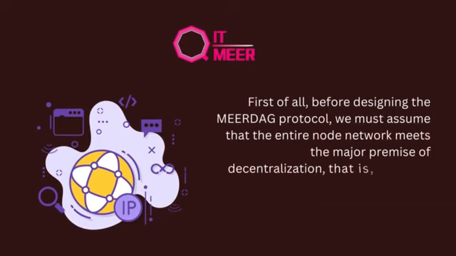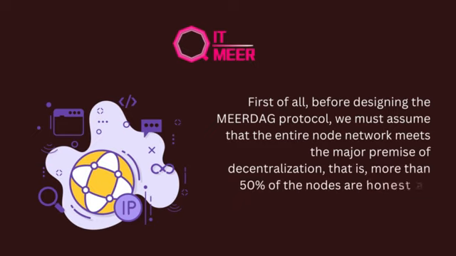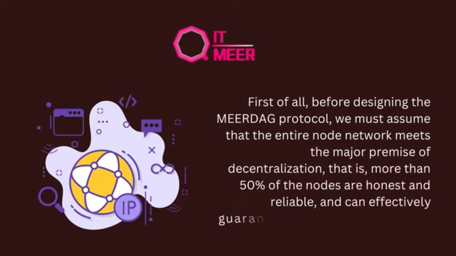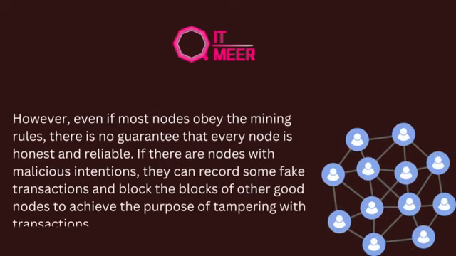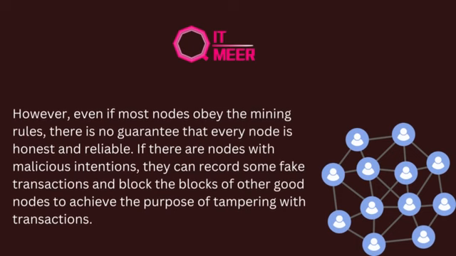of decentralization, that is, more than 50% of the nodes are honest and reliable, and can effectively guarantee the security of the ledger. However, even if most nodes obey the mining rules, there is no guarantee that every node is honest and reliable. If there are nodes with malicious intentions, they can record some fake transactions and block the blocks of other good nodes to achieve the purpose of tampering with transactions.